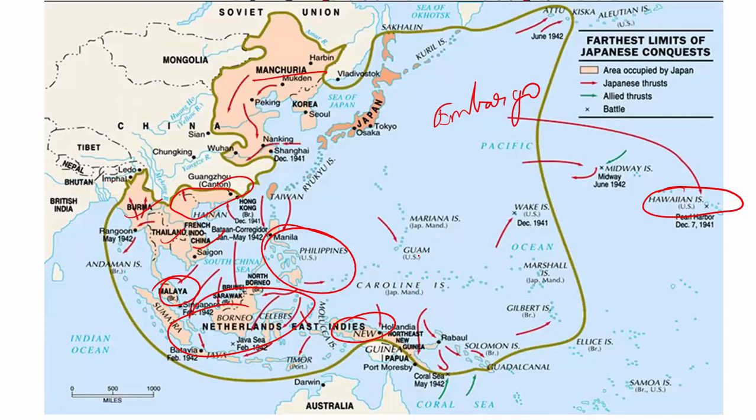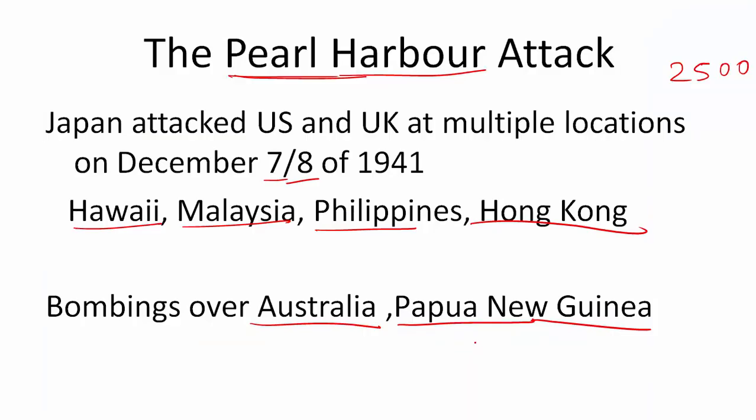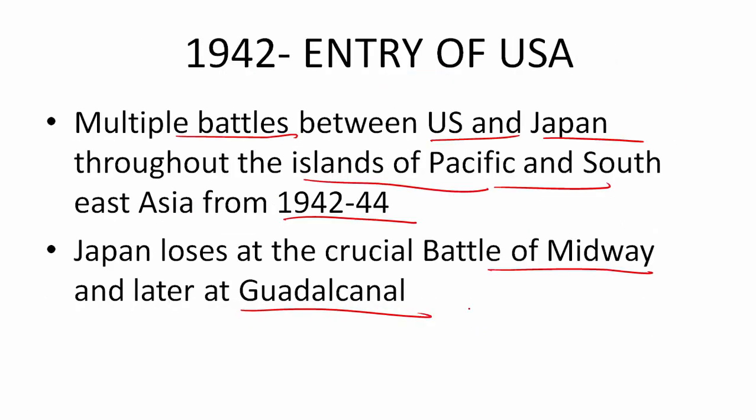But it was very tough to conquer one island after another. It is not like fighting on land continuously that you can take your jeep and trucks and move forward. It is very difficult to conquer these islands with hilly terrain on them. So this is Midway, and Guadalcanal is situated here, north of Australia, near Papua New Guinea. So these were the two important battles that Japan lost and which turned the tide against Japan.